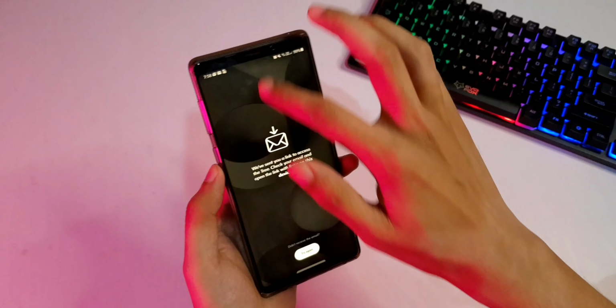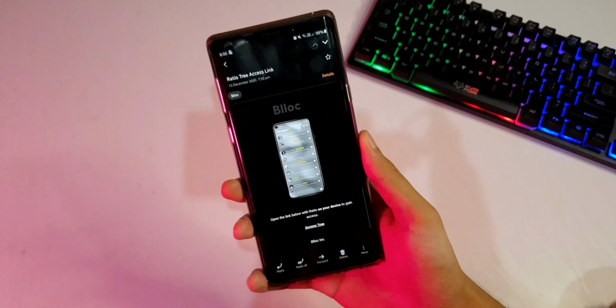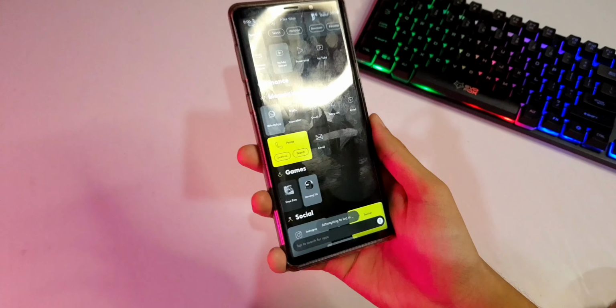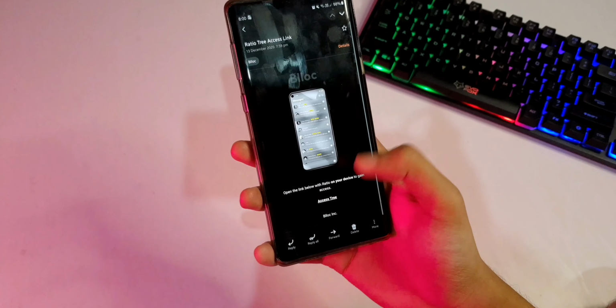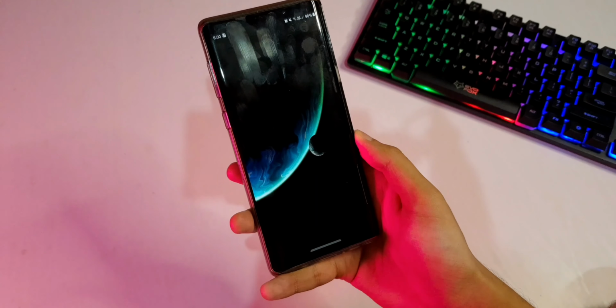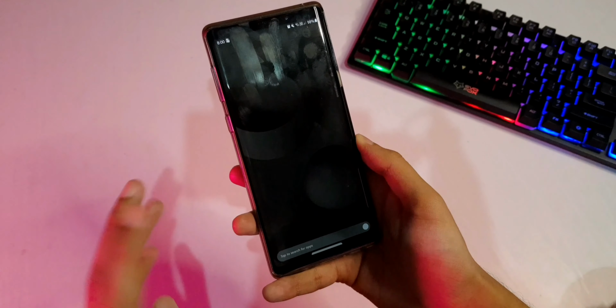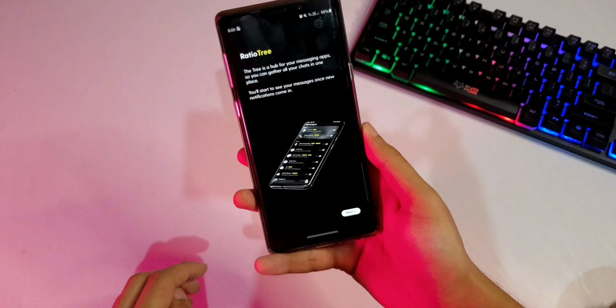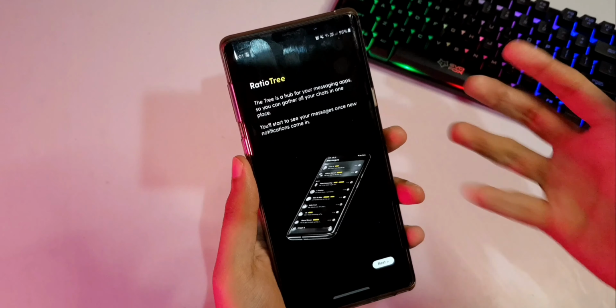I just have to confirm my email address. So they basically just email a link to your registered email address and you just have to click on it. Okay. Let's see what happens now. And this is the new screen, by the way. It doesn't show ratio anymore. It just says 4. Okay, it restarted. Oh, there we go. We have something.